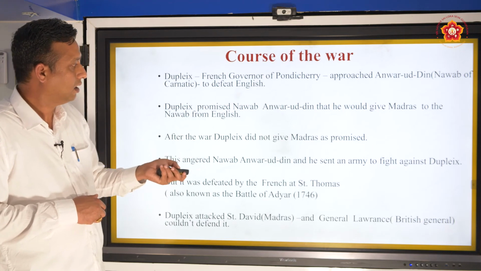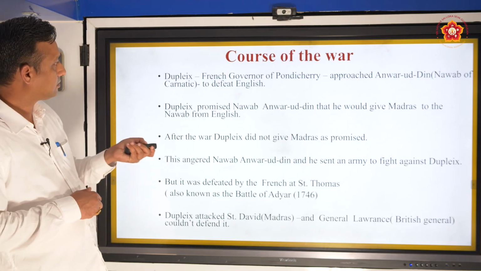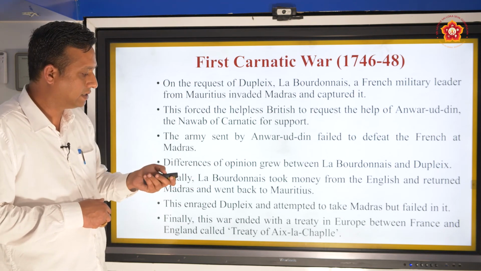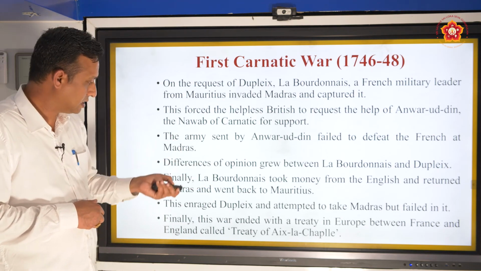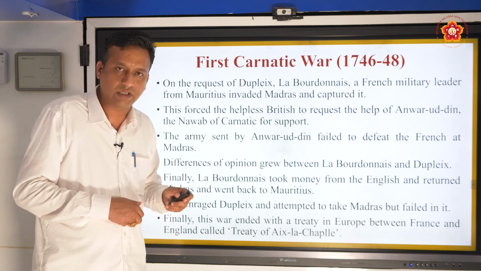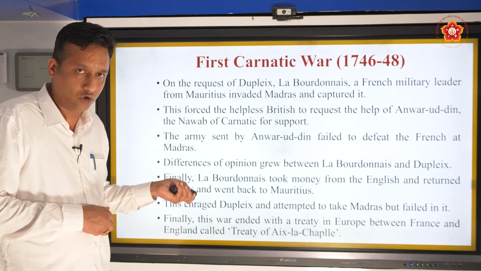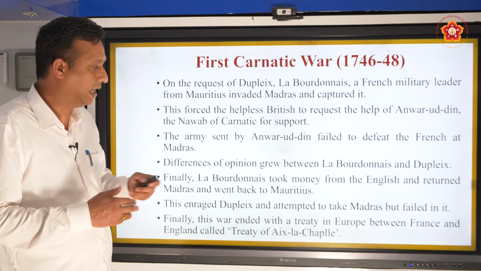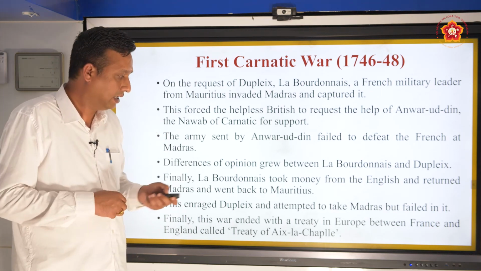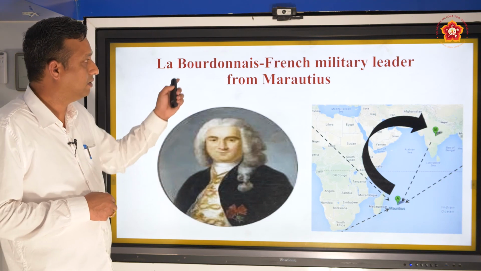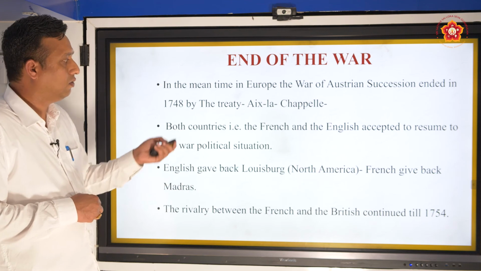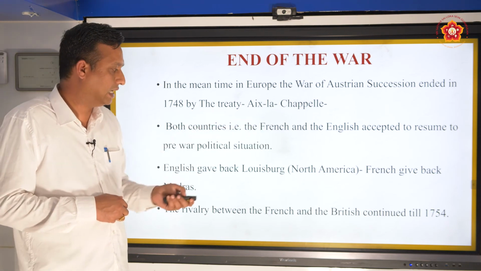Then the rivalry between Anwaruddin and his family. Then the first Carnatic War: the French military officer from Mauritius came and helped Dupleix to capture Madras, but again differences arose, and he took money from the English and returned Madras. So this is the French military leader from Mauritius. Then the war ended with the Treaty of Aix-la-Chapelle.